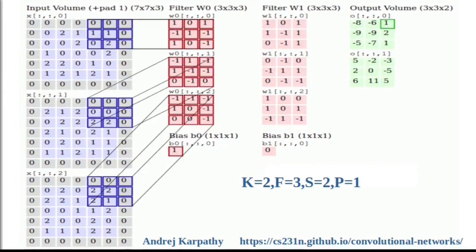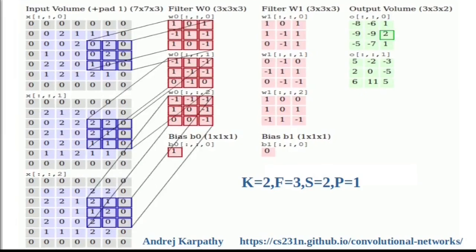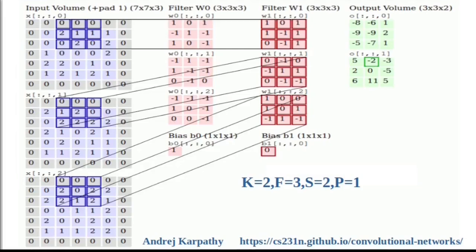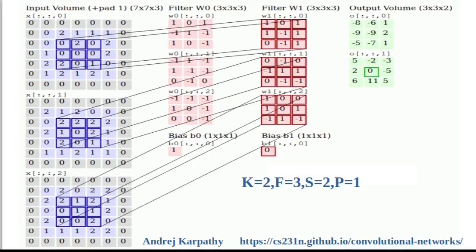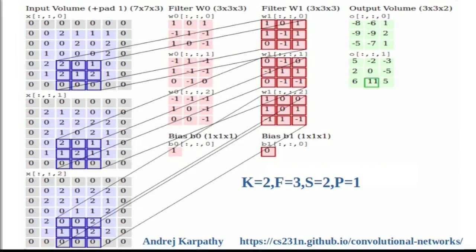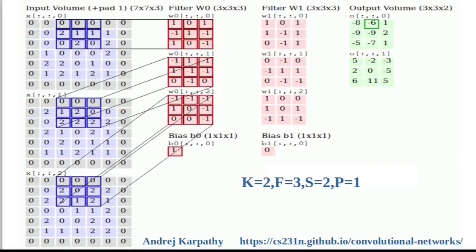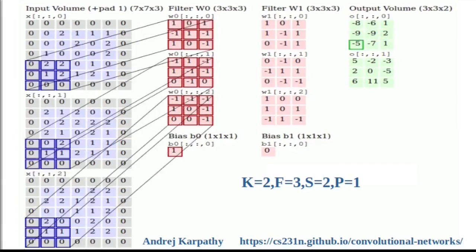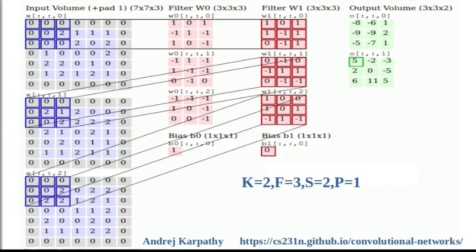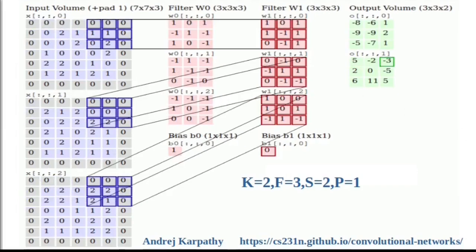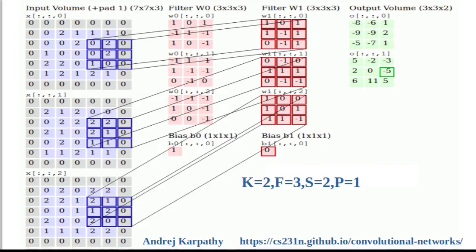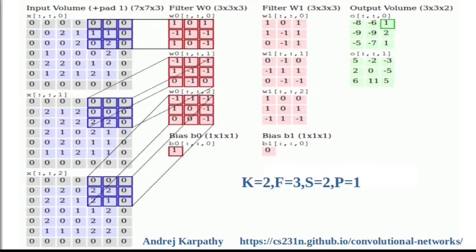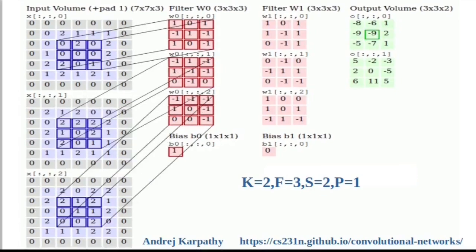The convolution layer parameters are k equal to 2, f is 3, s is 2 and p is 1, which means we have two filters w0 and w1 of size 3 by 3 and they are applied with stride 2, so the subregion moves 2 pixels every time. Here padding p value is 1, so output volume size will be (5 minus 3 plus 2) divided by 2 plus 1, which is 3.